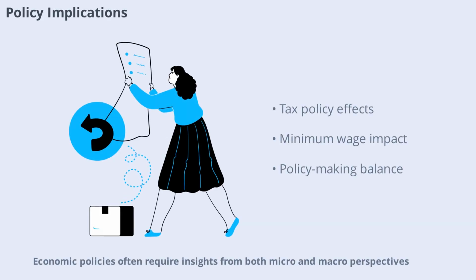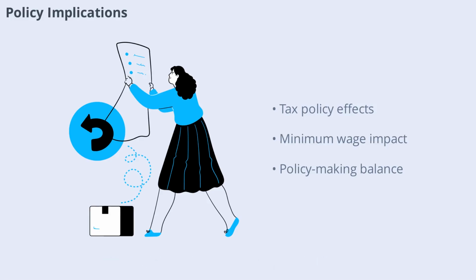Economic policies often require insights from both micro and macro perspectives. For example, tax policies affect individual behavior (micro) and government revenue (macro). Minimum wage laws impact workers and businesses directly, but also influence overall employment and inflation. Effective policymaking depends on understanding both sides of the economic equation.